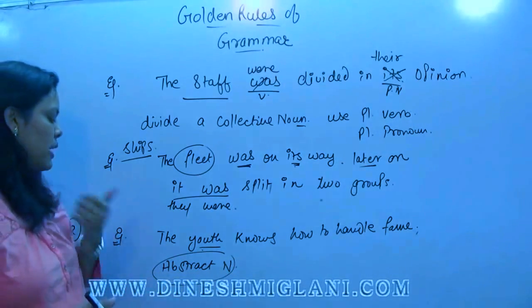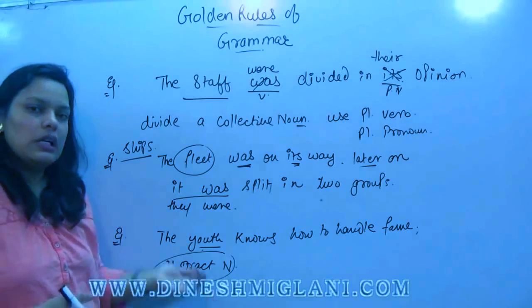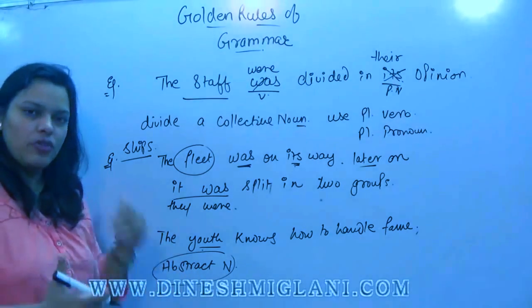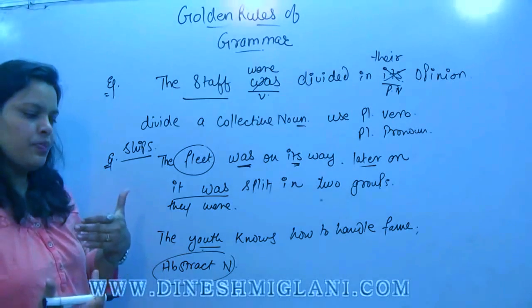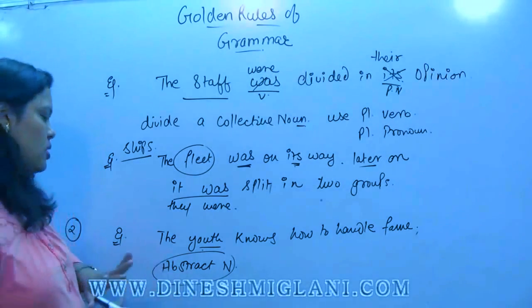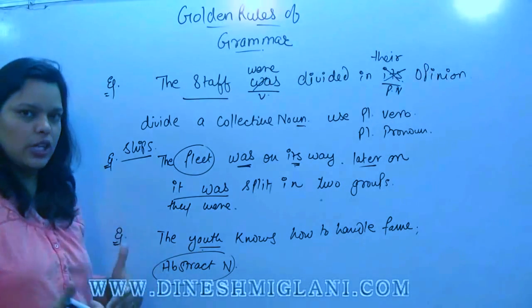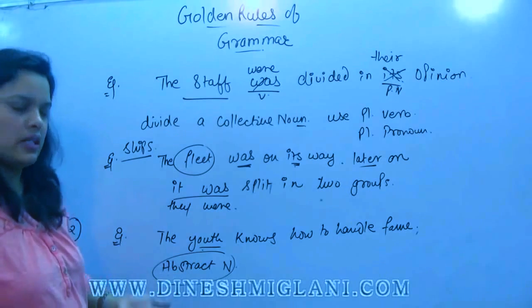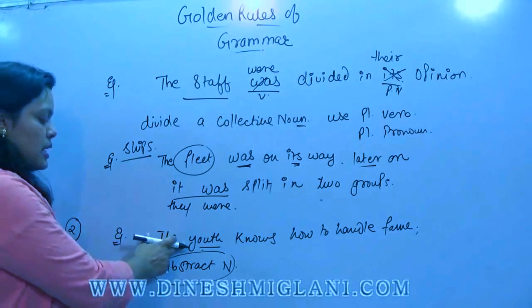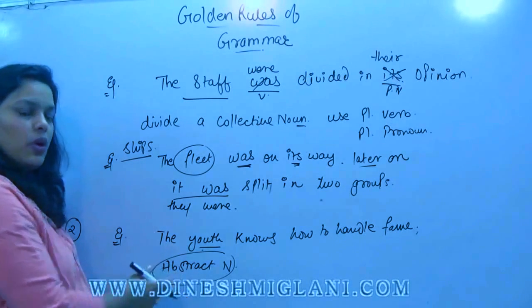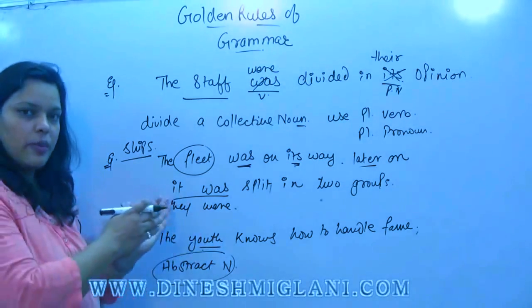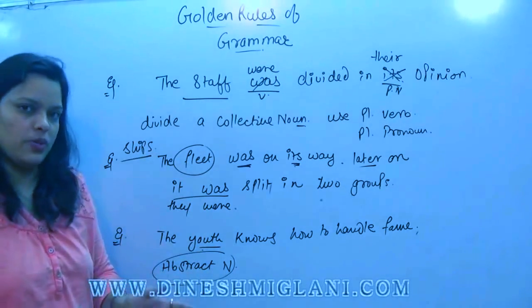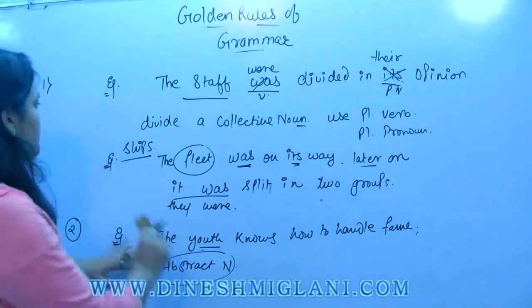For just an example, I'll tell you, abstract noun is a state of mind, or you can say it is a state of being something. So youth is a state of mind, so it is considered as an abstract noun. But in this sentence, we are talking that youth is representing the whole young generation. So be careful here. Let us see.